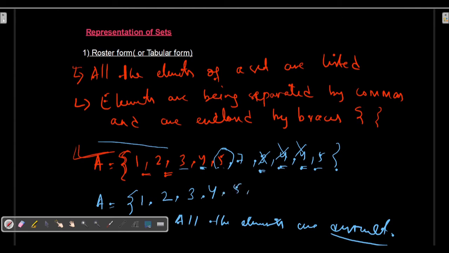Next I will go to 5. Here you can see it is twice, so I will eliminate the other one. So then I will come to 7. Okay, that means I can write this collection A as 1, 2, 3, 4, 5, 7.